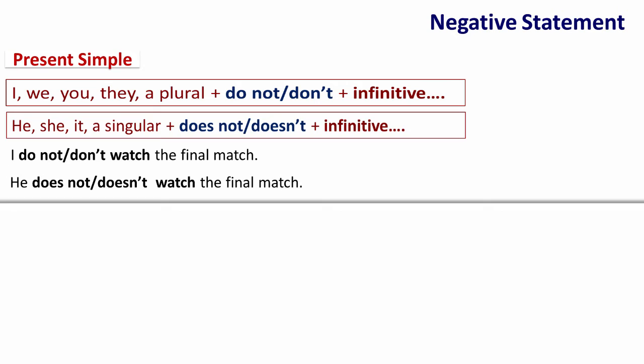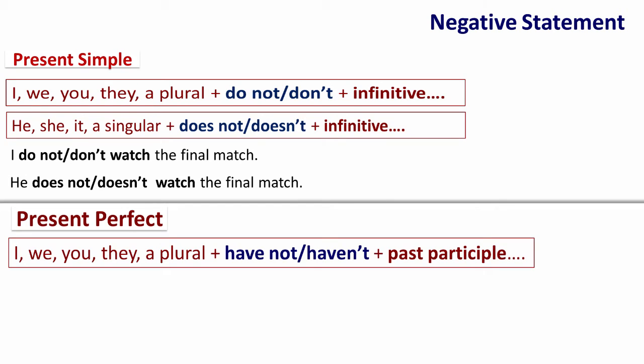On the other hand, a negative statement in the present perfect is formed as follows: I, we, you, they, or a plural, followed by have not or haven't, followed by the past participle.